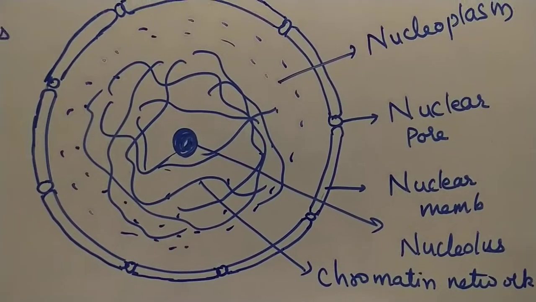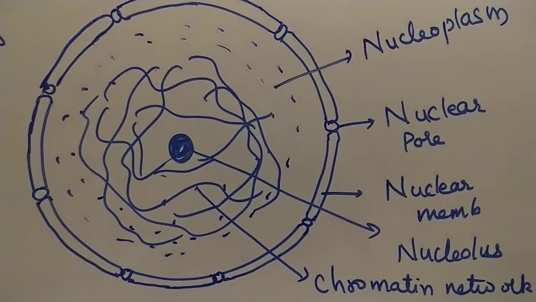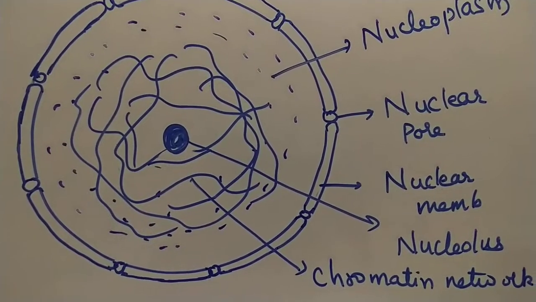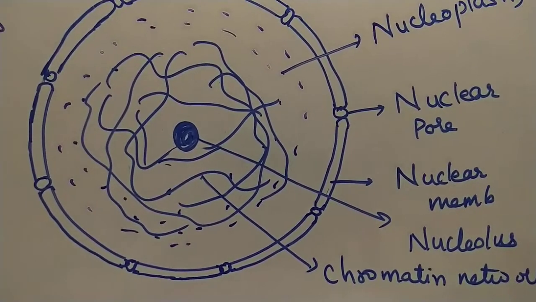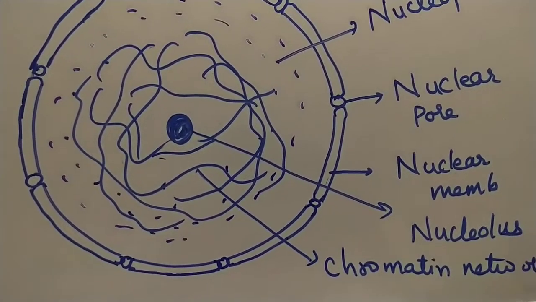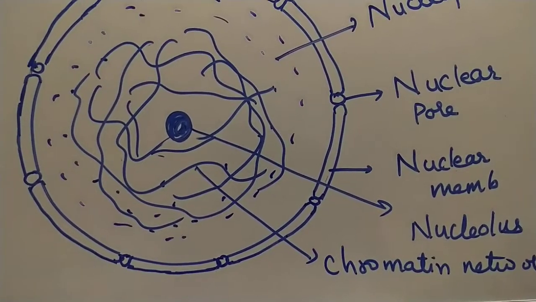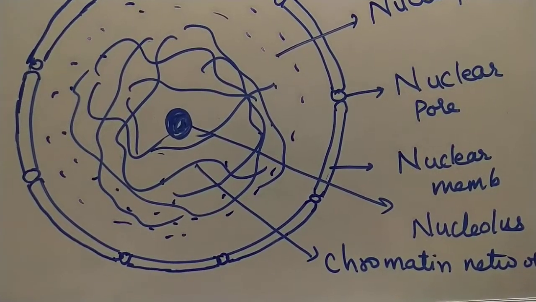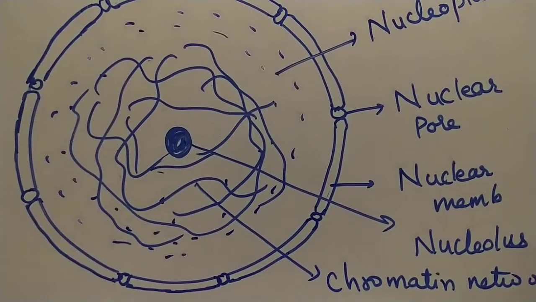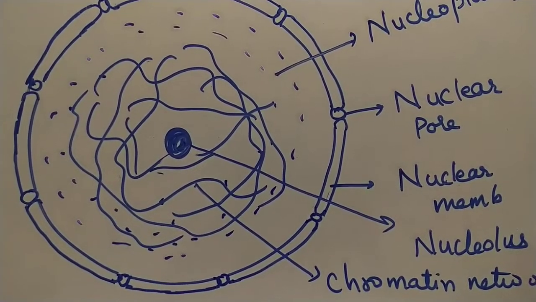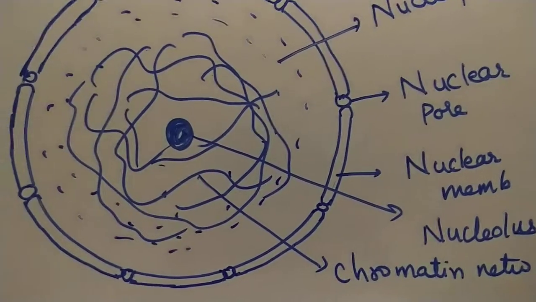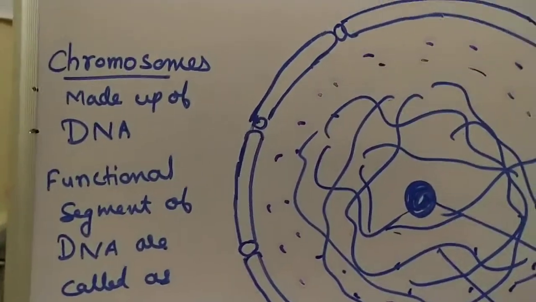Now inside there is a jelly-like material which is called as nucleoplasm. And you can see in the nucleoplasm thread-like structures. That thread-like structures are called as chromatin network. And when the cell is about to divide, this chromatin network gets converted into chromosomes.